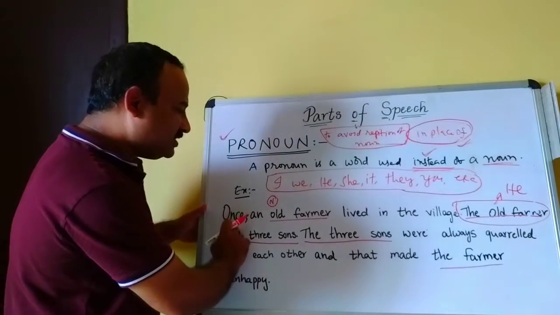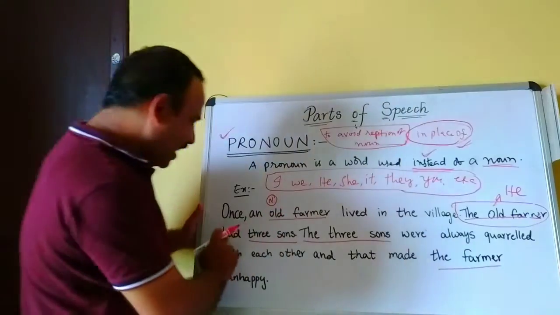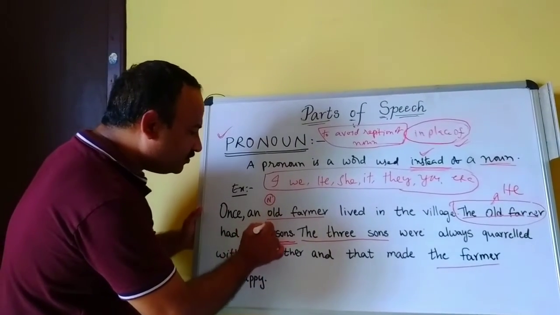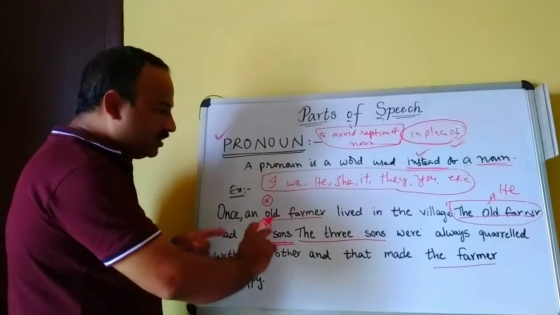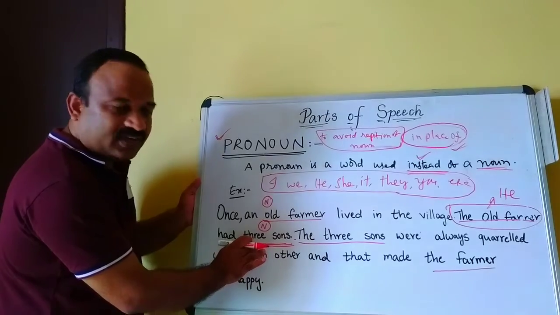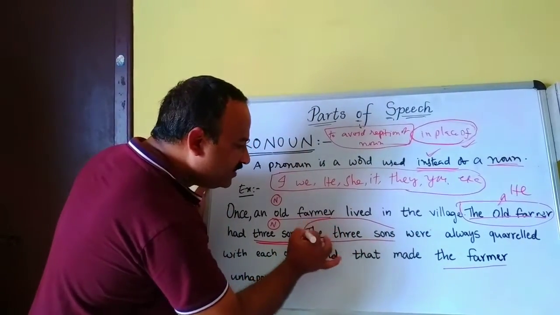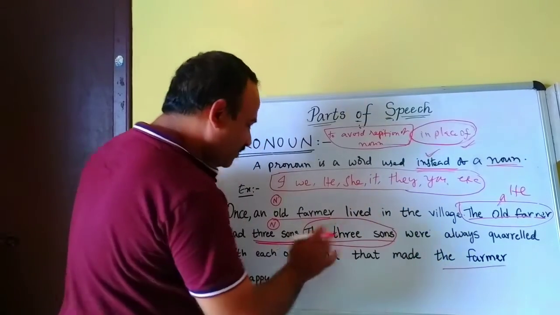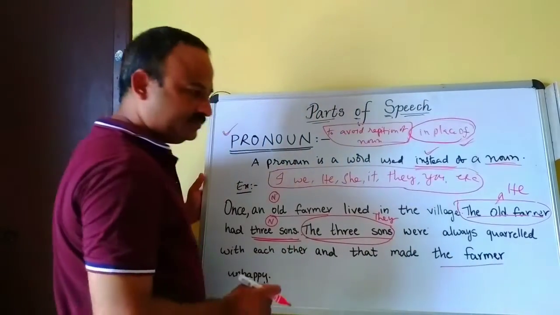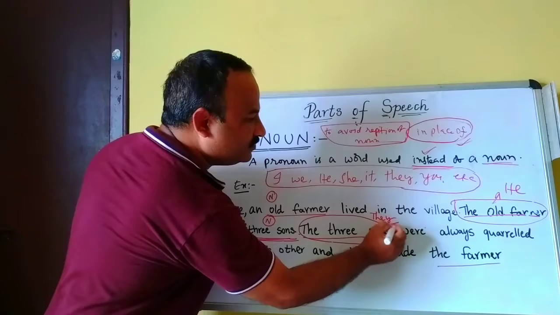Once an old farmer lived in the village, he had 3 sons. 3 sons is also a noun. Already 3 sons is there, here repeated. So instead of the 3 sons, you should use they. They is a pronoun.